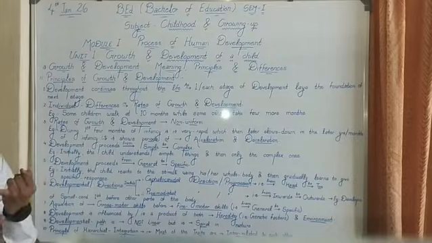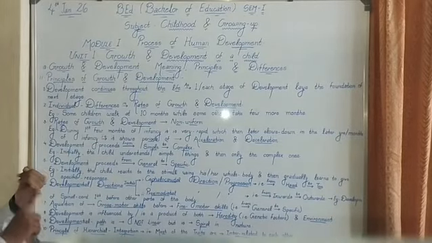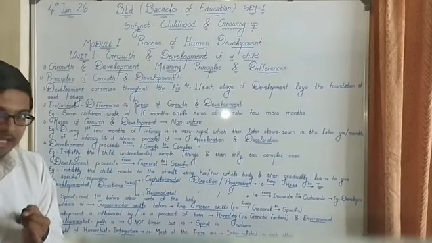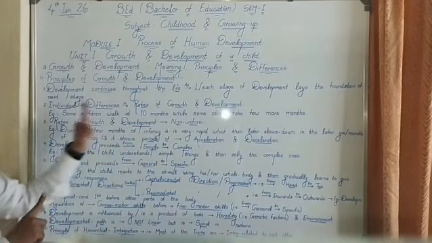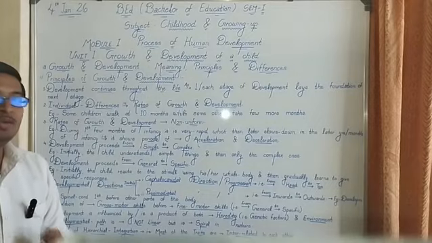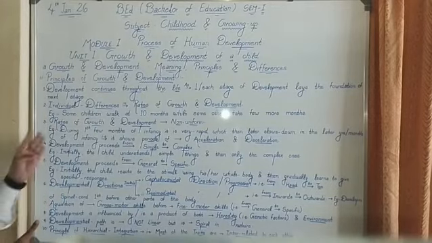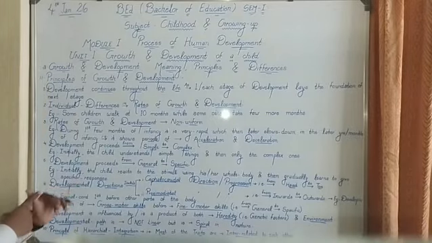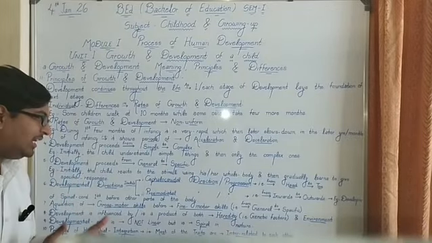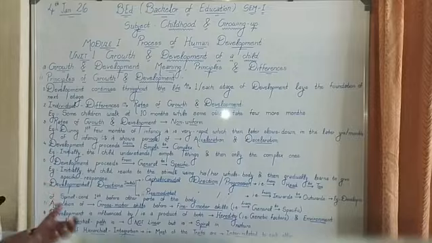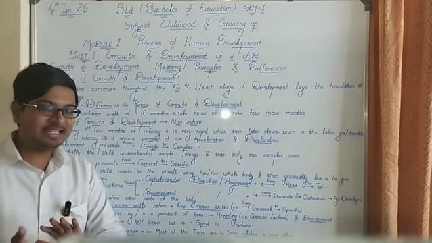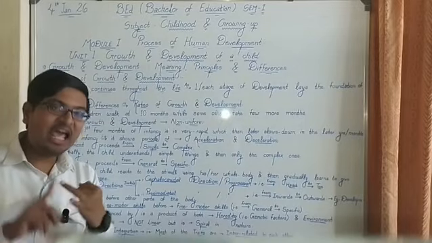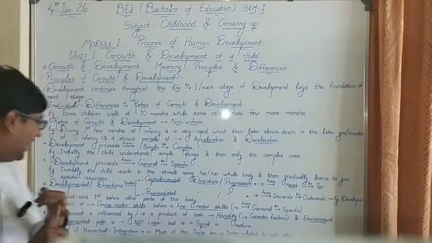First being, development continues throughout life. Second, individual differences are observed in the rate of growth and development. Third, the rates of growth and development are always non-uniform. Fourth, development proceeds from simple to complex. Fifth, development proceeds from general to specific. Sixth are the developmental directions. Basically, we have two developmental directions: first being cephalocaudal and second is proximodistal.